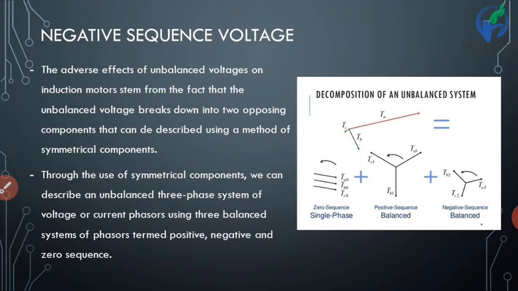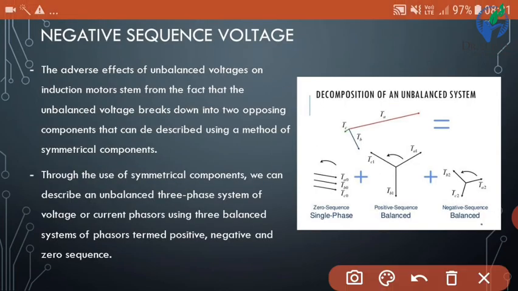Through the use of symmetrical components, we can describe an unbalanced three-phase system of voltage or current phasors using three balanced systems of phasors termed positive, negative and zero sequence. So in this method we are using three phasors: one is positive, another is negative and another is zero sequence.